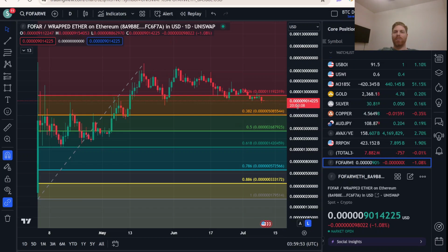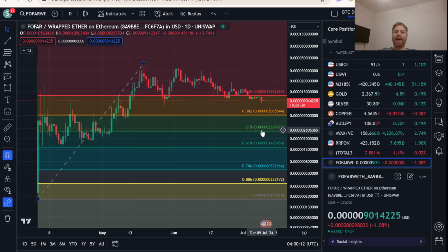Like I know I put 0.007 as sort of an area of major support, but if I were to draw a rectangle, I would want to see Fofar at the very least hold the 382 fib. I don't really want to see it come down to the 0.5, but even if that did happen, it still wouldn't change my faith in the project.